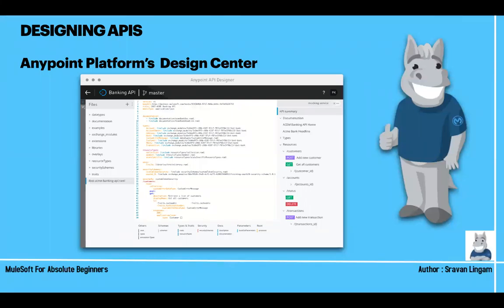In the previous session, I showed you there are many features in Anypoint Platform. One of the features is Design Center. So we will go to Design Center and start coding, coding for designing the API specification. We won't have all that internal code, database, all these things. You'll just have what request your API is expecting, what mandatory fields you want to set, and what type of response it will return. That's it, nothing more than that, and it will be very easy. I'll show you. There are no slides hereafter. I have a couple more slides, then the rest we will go with hands-on.